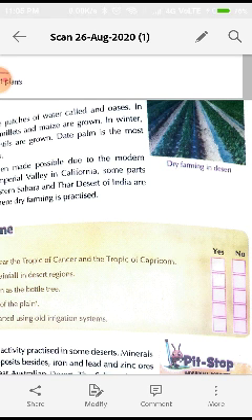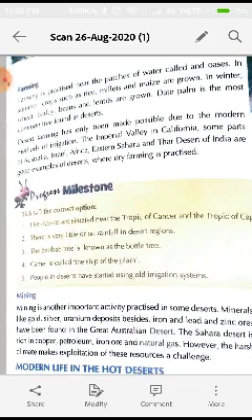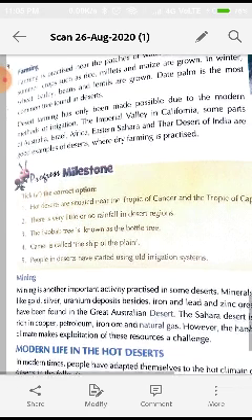Farming. The second economic activity in the desert is farming. Farming is practiced near the patches of water called an oasis. The spelling mistake is there, and instead of an, it has to be oases. Oases are the wet patches. In summer, crops such as rice, millets, and maize are grown. In winter, wheat, barley, beans, and lentils are grown. Date palm is the most common tree found in desert.